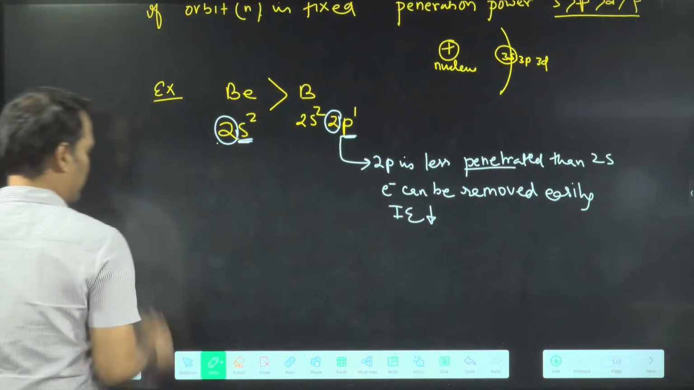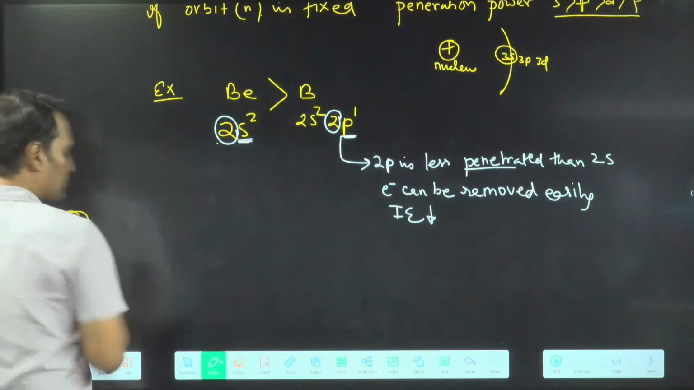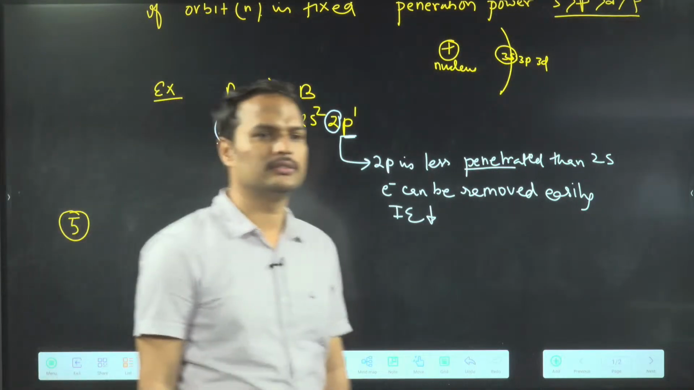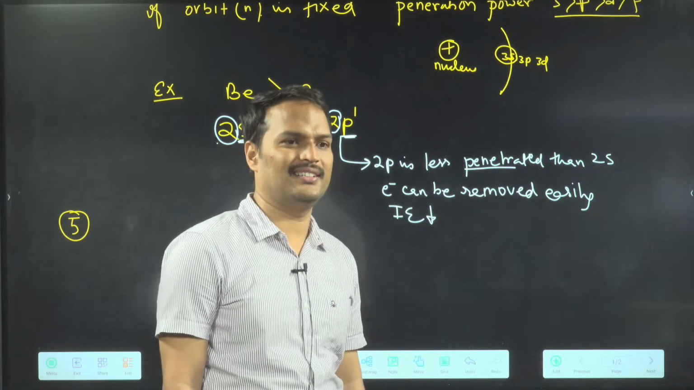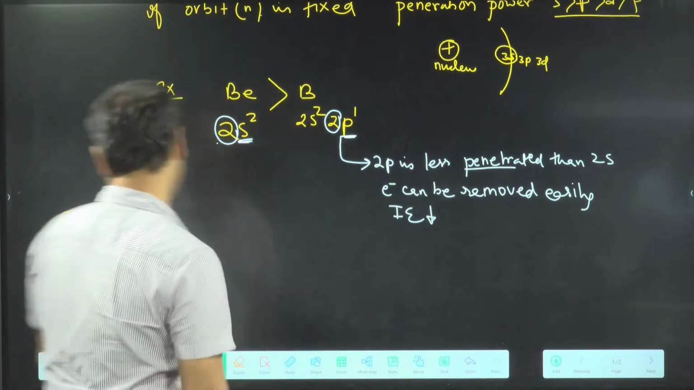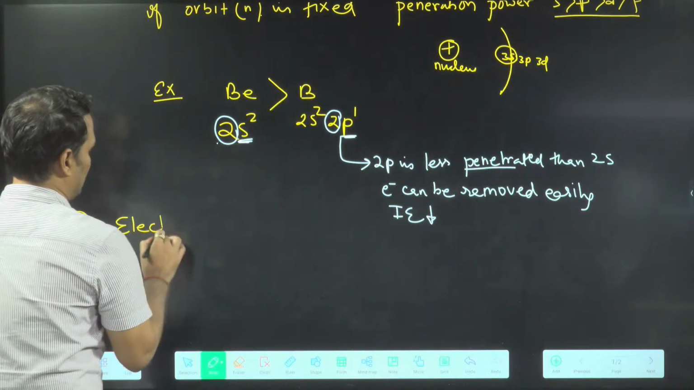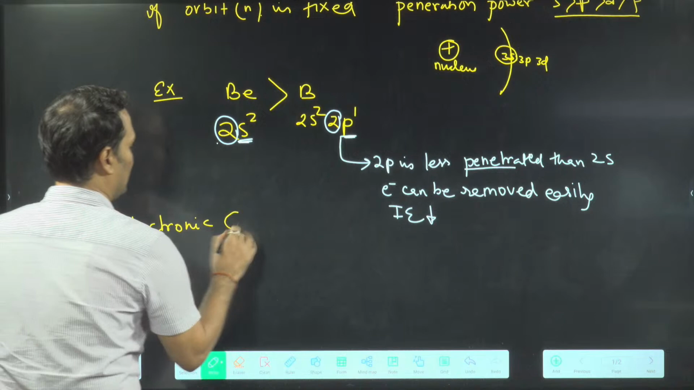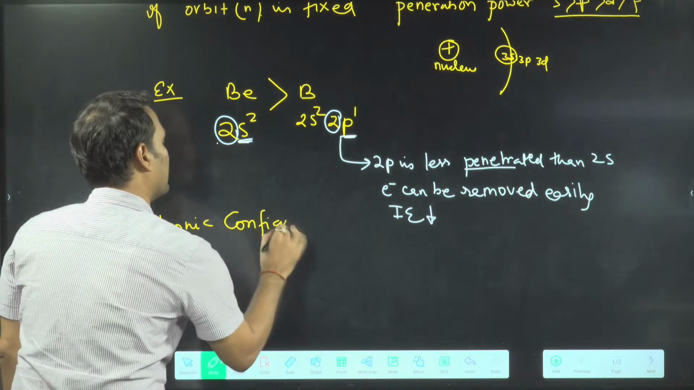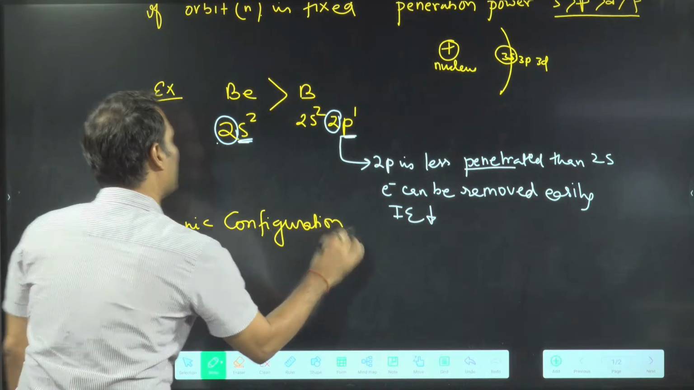Okay, come to the fifth point now. What is the fifth point? Okay, come to the fifth point. The fifth point is your electronic configuration. Now everyone knows this point.